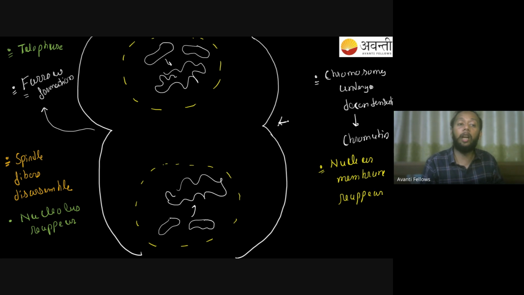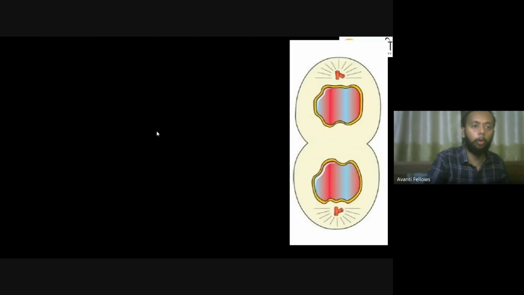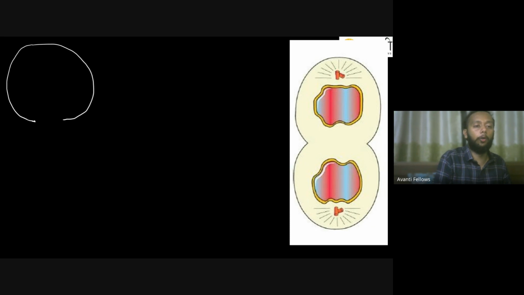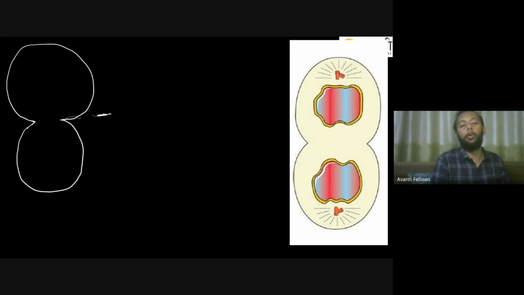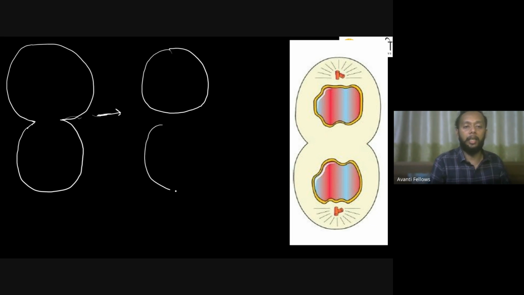And now this furrow will start going into the much more in the center area. It will go towards the center side, and then you will find ultimately the two new cells will be formed. So how this is going to look like? Initially you will have a cell which will have this kind of furrow formation. Okay, and you will find slowly this furrow will start moving towards the inner side. This furrow will keep on moving towards the inner side, and in a matter of some time, you will get to see that these two cells will get separated from each other. So now two cells, ये आपका furrow center में आ जाएगा एकदम, और एक बार आपका furrow यहाँ पे center में आ गया, then you will find two new cells will be formed, right?